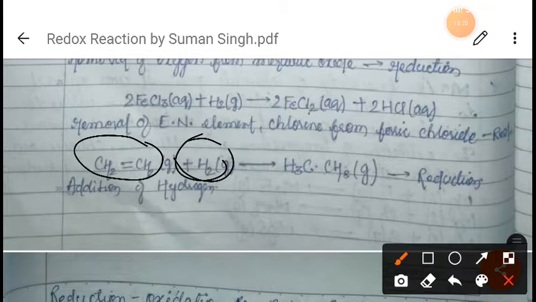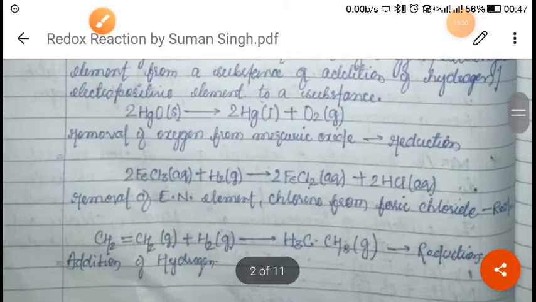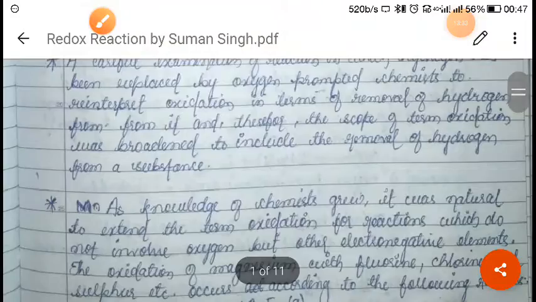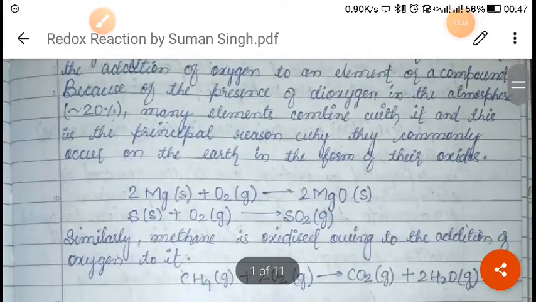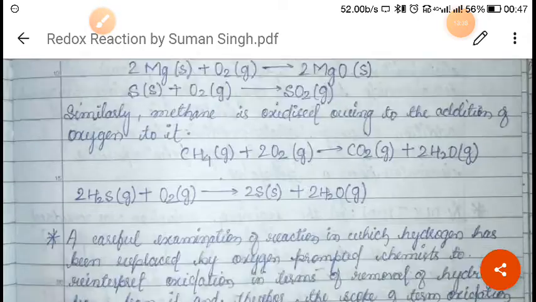One more example is there: as you can see, in CS2 we are adding hydrogen here, right? When we add hydrogen, it converts into CS3, which means addition of hydrogen is taking place. So this is also a reduction, right? I hope you have understood oxidation and reduction in terms of addition of oxygen, addition of electronegative element, or removal of electronegative element, right?